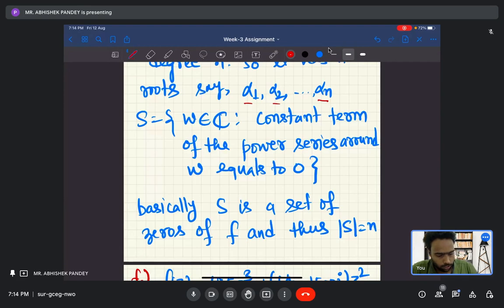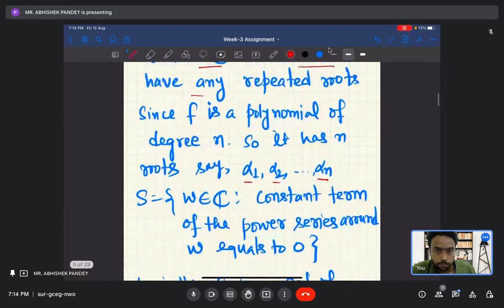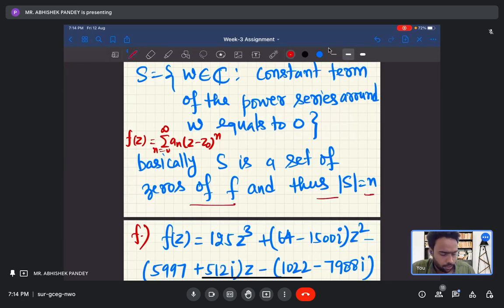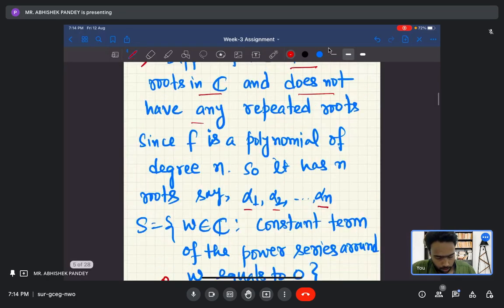So if you have a power series expansion, suppose f(z) equals the summation a_n (z minus z naught) to the power n, n equals 0 to infinity. So what is the constant term? The constant term is nothing but f of z naught, isn't it? So basically S is the set of zeros of f, and thus the cardinality of S is n. So this is true.